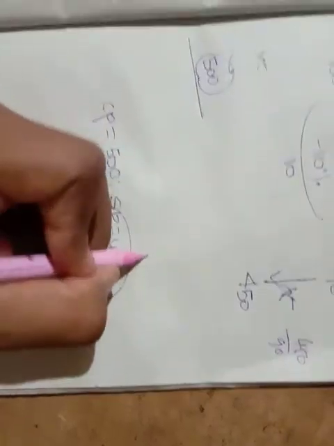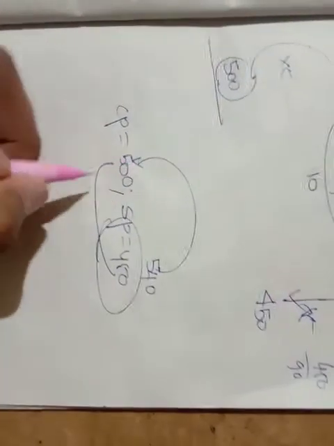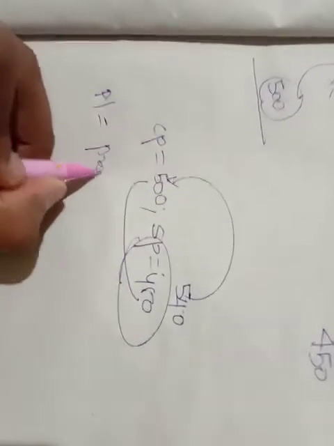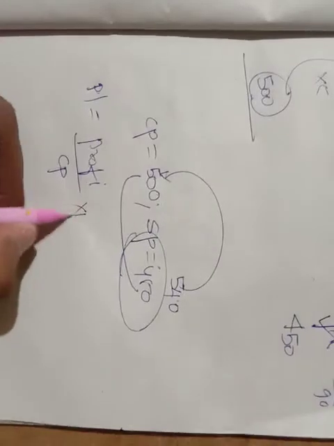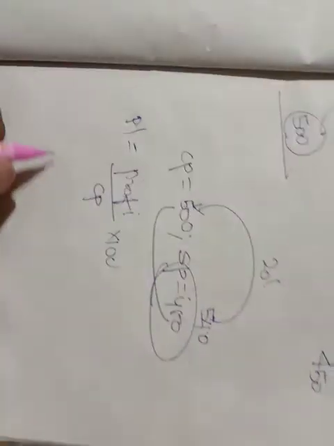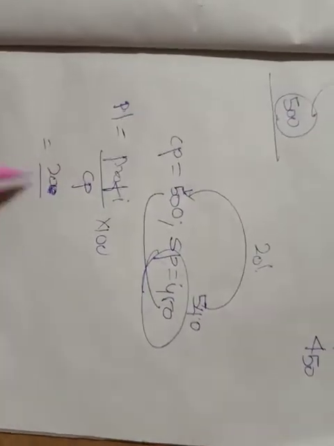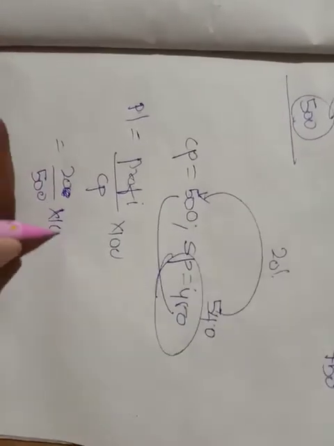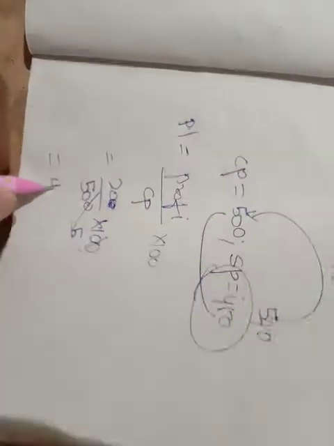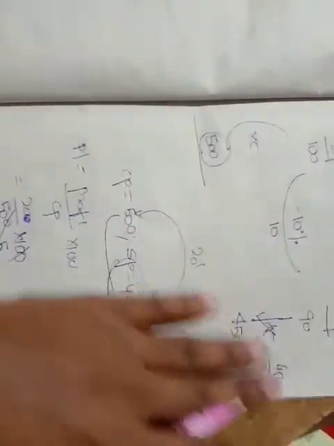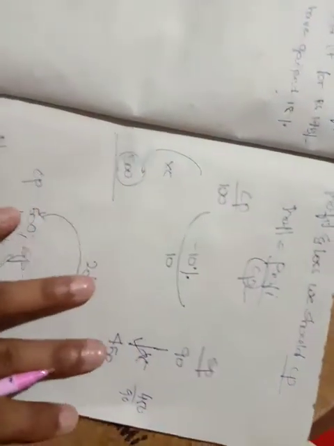Now what he does: if he sells it for 540, is he getting profit or loss? He'll get profit now. Profit percentage is equal to profit by CP into 100. So what is the profit? That is 20 rupees profit. So 20 by 500 into 100, which is nothing but 4% profit. Friends, have you got this? You can rewind. If you have any doubts, please put them in the comment box. I'll discuss with you. Let's go through this, friends.